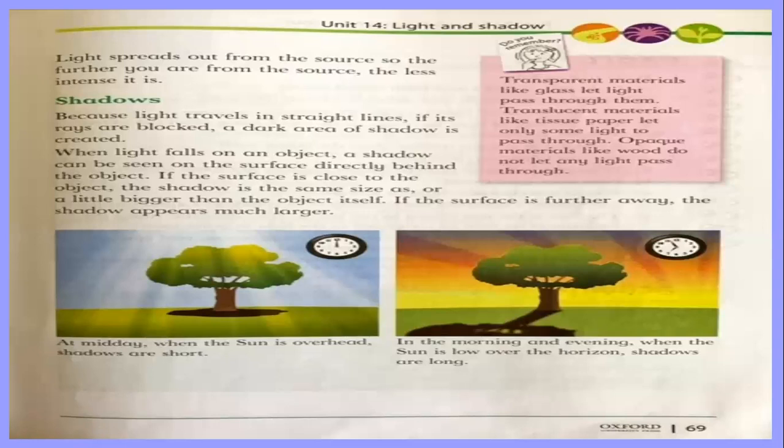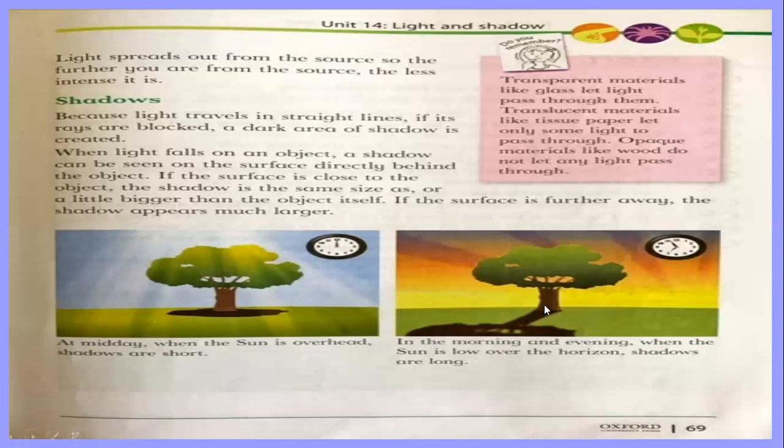Okay, children, we understood about light and shadow, how light comes from luminous objects, and then we studied the speed of light, that it is the fastest thing in the universe. Then the intensity of light: the intensity is more when we are near and less when we are away from the source of light.